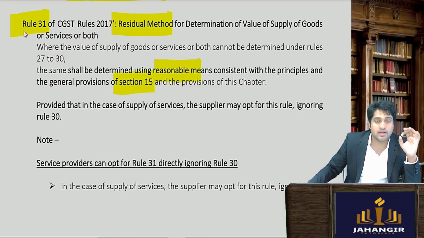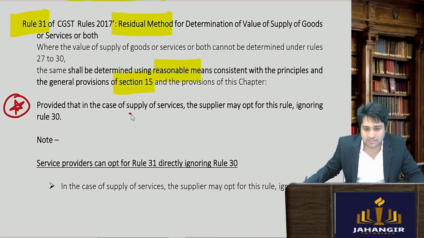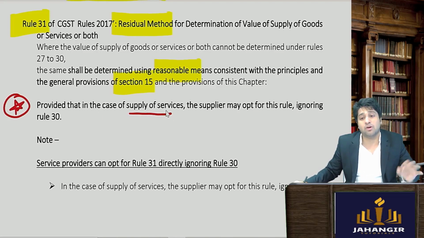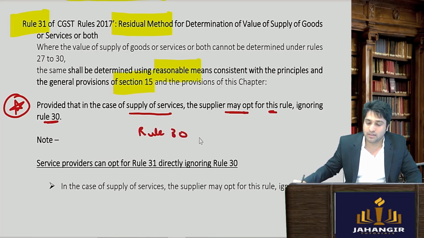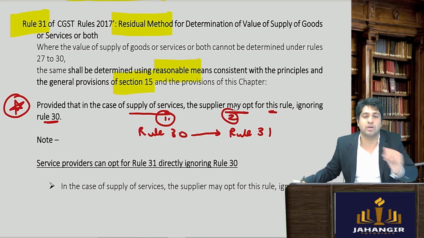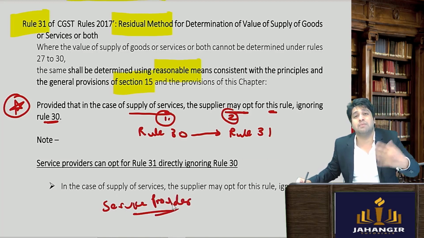Now, एक important इसका point दिया है that supplier of service may opt for this rule, ignoring rule number 30. तो नॉर्मली क्या होता है, रूल नंबर 30 पहले अप्लाई करना पड़ता है. अगर रूल नंबर 30 नहीं हुआ देन यू हैव टू गो फॉर रूल नंबर 31. सो फर्स्ट दिस and then if that also doesn't work, then you go to rule number 31. However, for service providers के लिए cost ढूंढना बहुत difficult है.